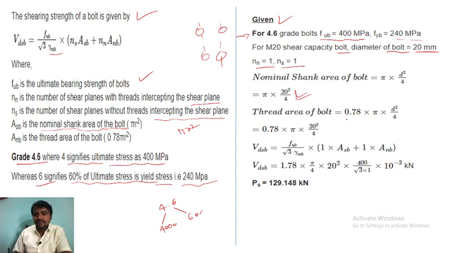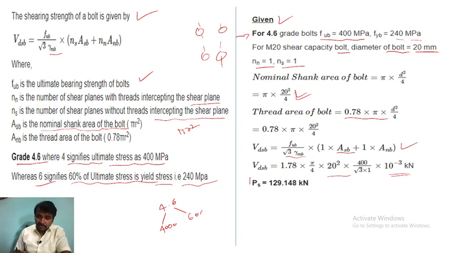The thread area of the bolt is 0.78 into pi into d square by 4. Now Vdsb is fub by root 3 gamma mb into (1 into Asb plus 1 into Anb). So 1.78 into pi by 4 into 20 square, into 400 by root 3 into 1, into 10 raised to power minus 3 kilonewton.